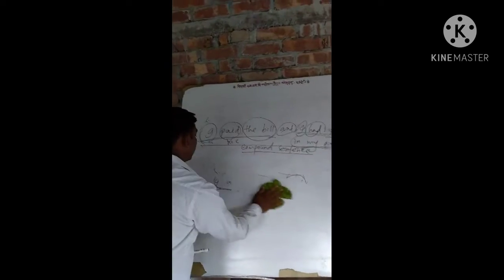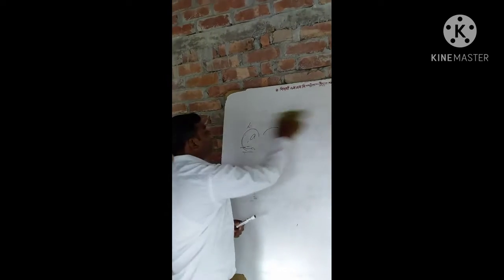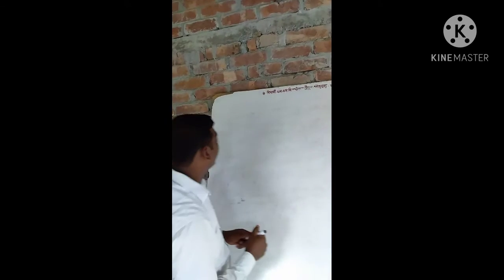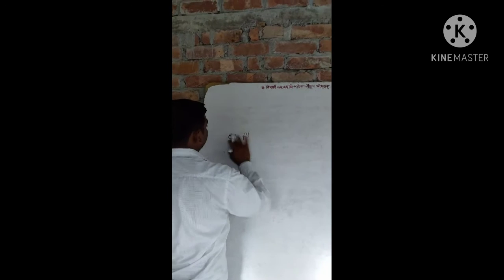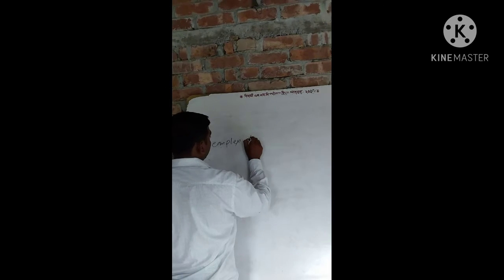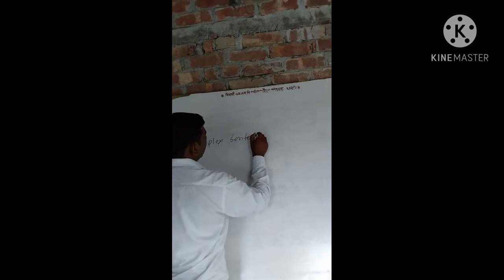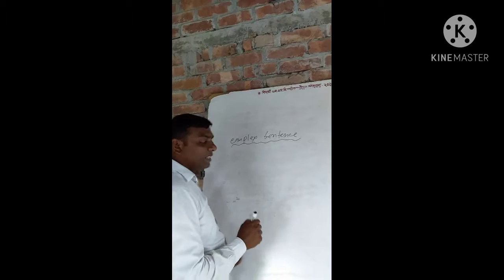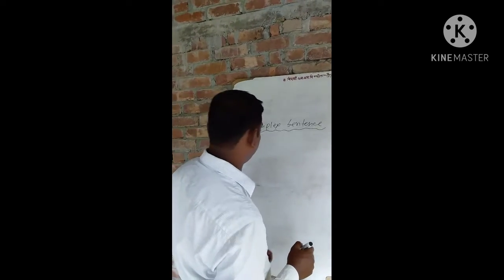Now I will discuss complex sentences. Do you know, dear students, what is a complex sentence? A sentence that has a principal clause and a subordinate clause is called a complex sentence.